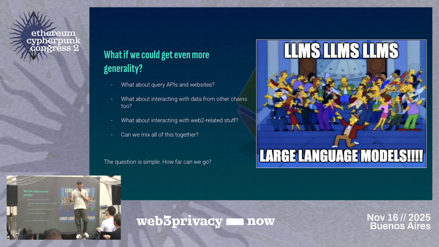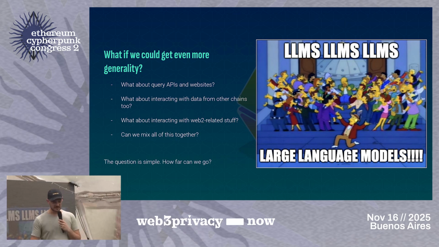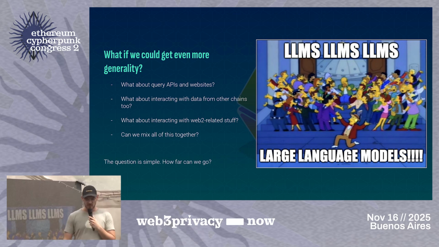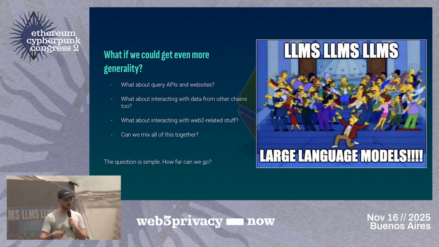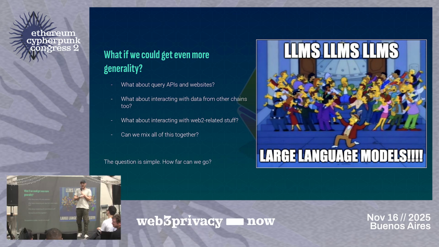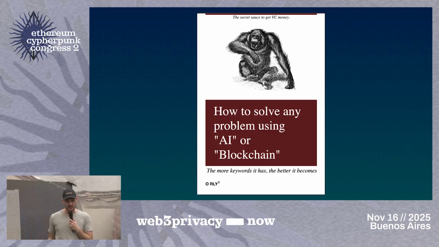So LLMs have a lot of things that they can do. They can query APIs and websites, they can interact with data from other chains, they can do basically a lot of things that hard coding into a cryptographic circuit is either impossible or a really, really, really big issue. So the question is simple: how far can we go?